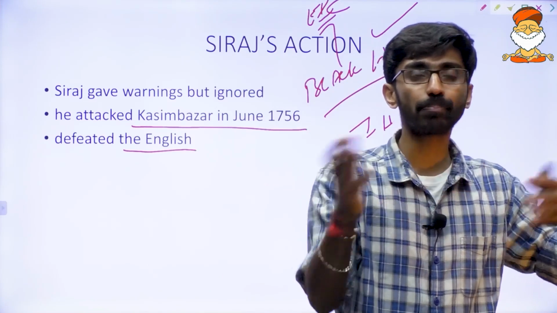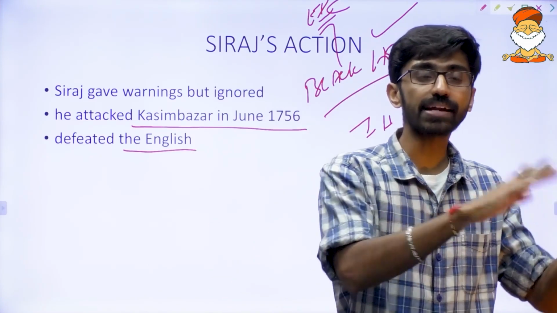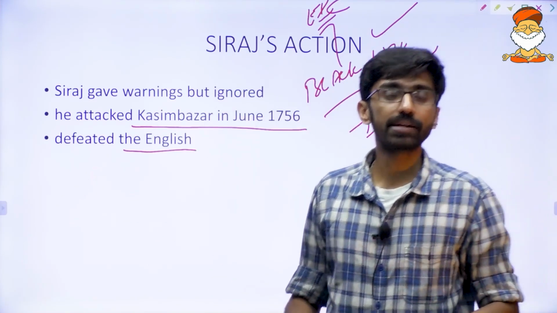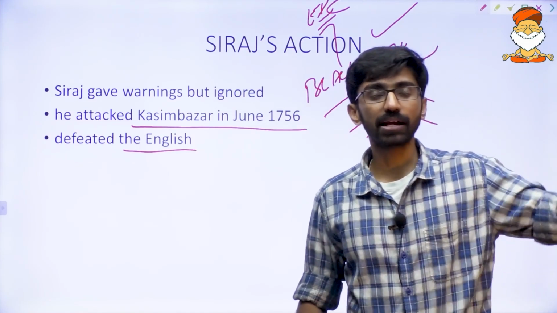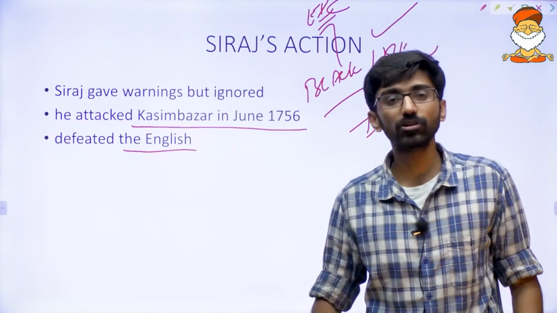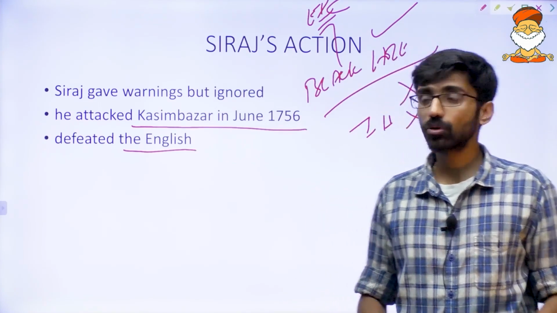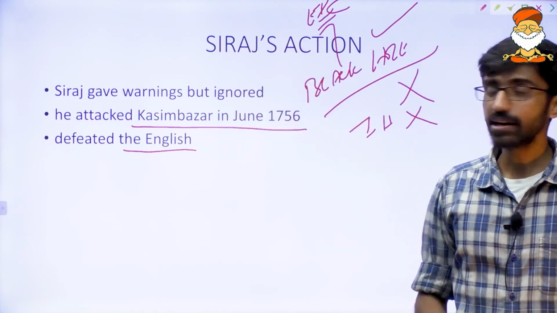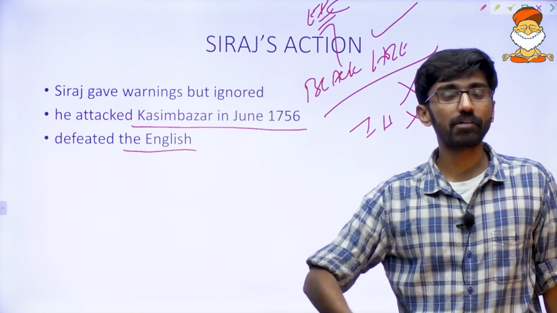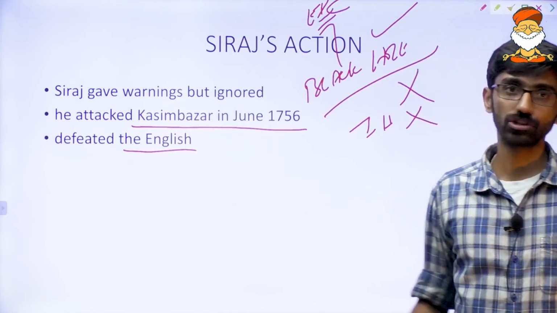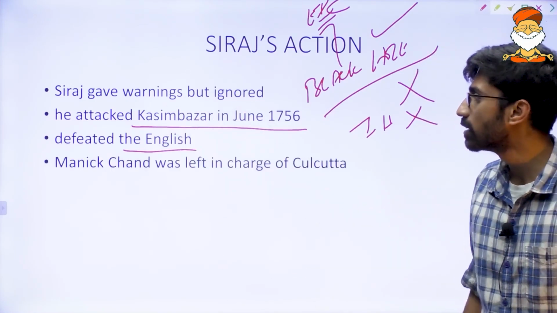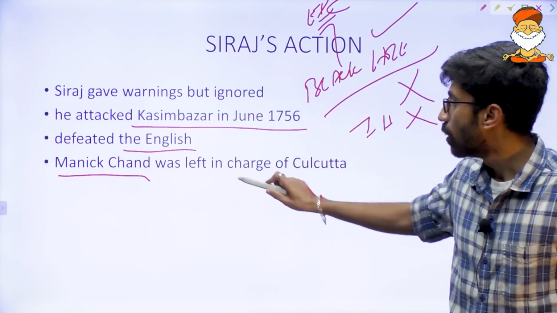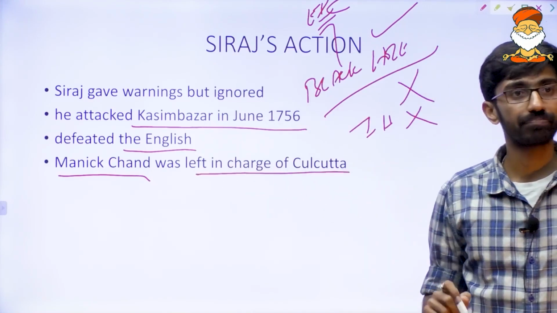Like what is happening with Palestine and Israel. Why is Israel attacking? Because of that attack which happened from one of the terrorist organizations of the Palestinians. So that is what happened. Now this Black Hole incident was created to have some kind of moral right to attack Siraj-ud-Dawla. Now the English got completely defeated. Now Manik Chand, remember this name, was left in charge of Calcutta.